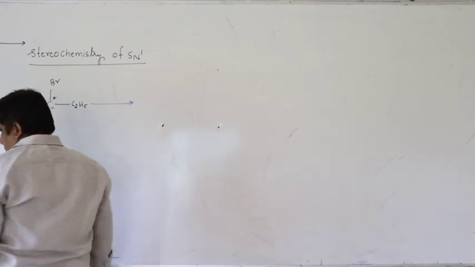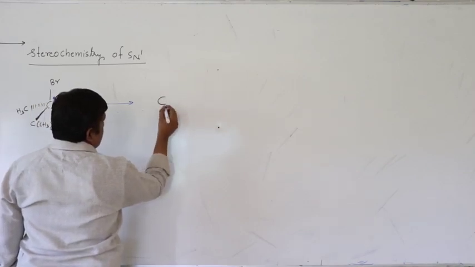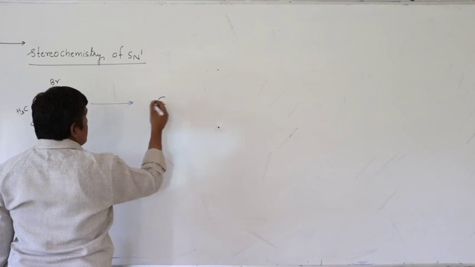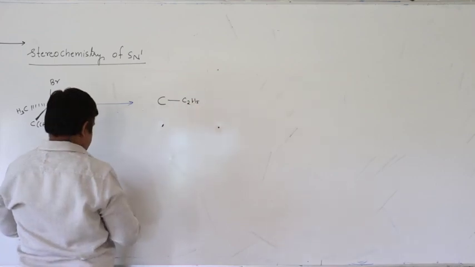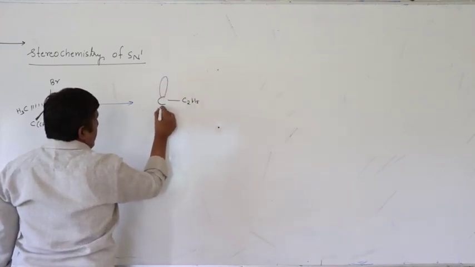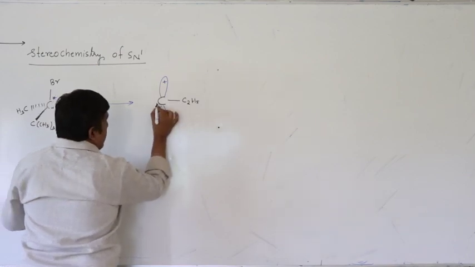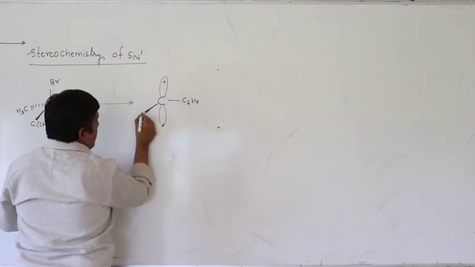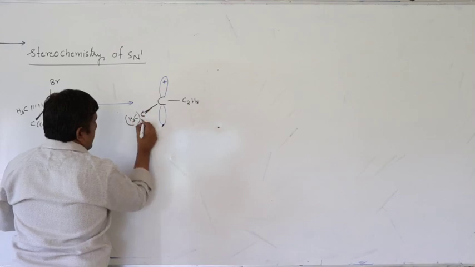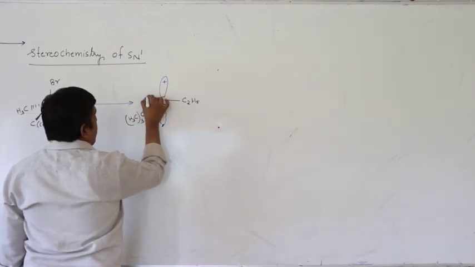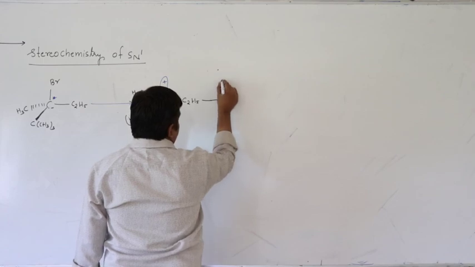So as usual, let us write, removing Br minus. This is the isopropyl group and this is the methyl group. Here the attacking nucleophile